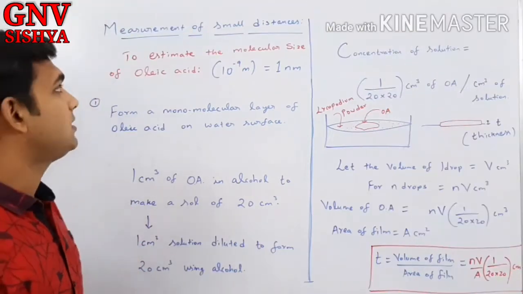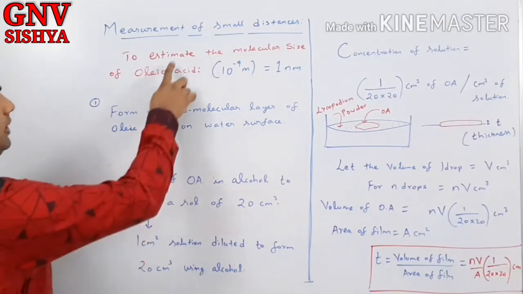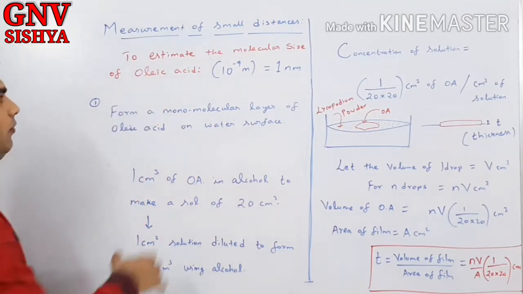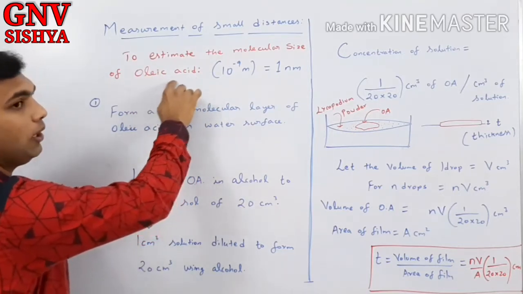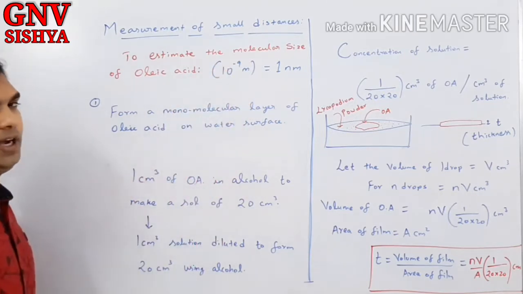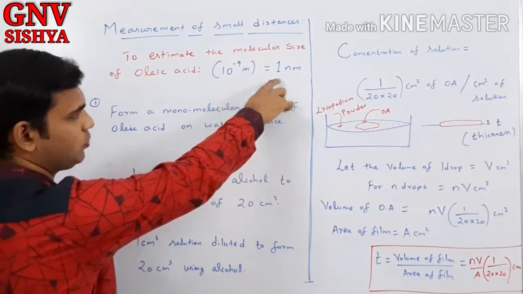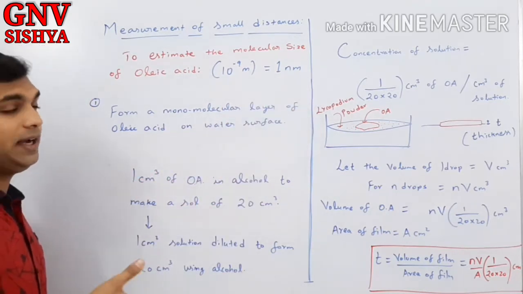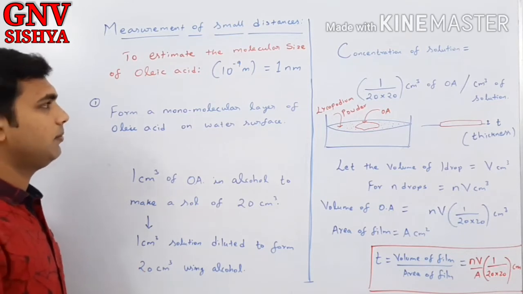Okay students, now let's see the next topic, which is the estimation of molecular size of oleic acid. Here we are going to take a molecule called oleic acid, which has a size of 10 power minus 9 meter, and you know that 10 power minus 9 meter is 1 nanometer, a very small molecular size. So directly it is difficult to measure such lengths.